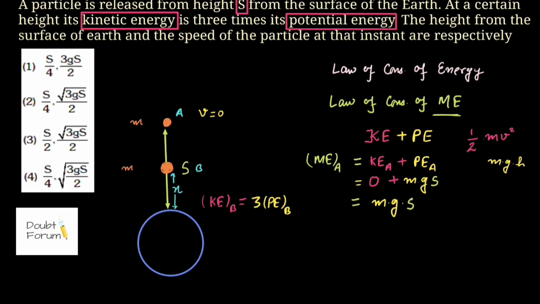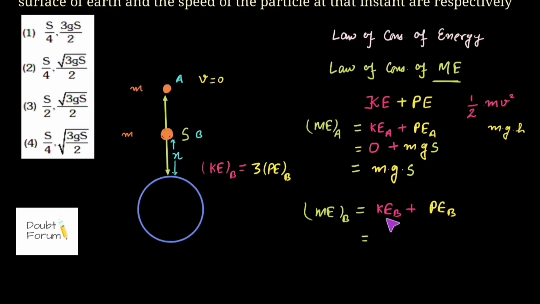So now we will be calculating the mechanical energy for point B. So the total mechanical energy for point B would be equal to its kinetic energy at point B plus its potential energy at point B. What we can do, we can simply replace the kinetic energy by 3 times the potential energy, because this condition is given in the question.